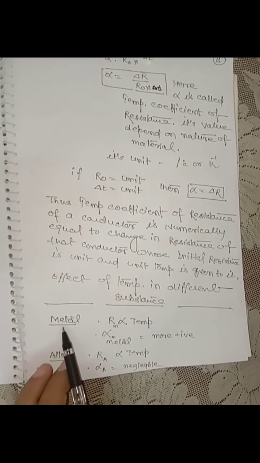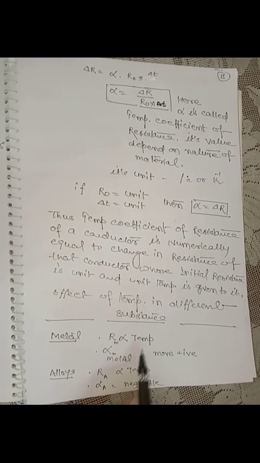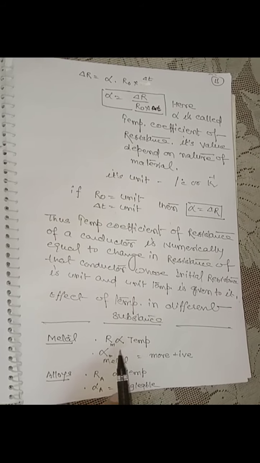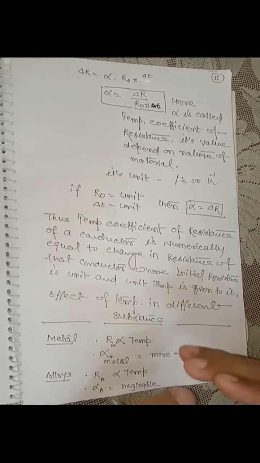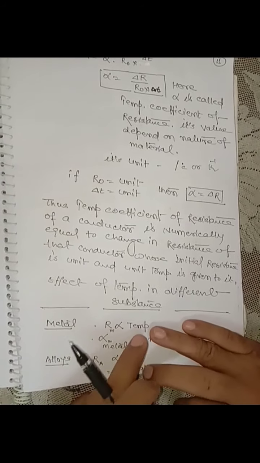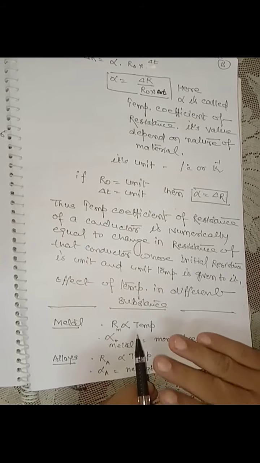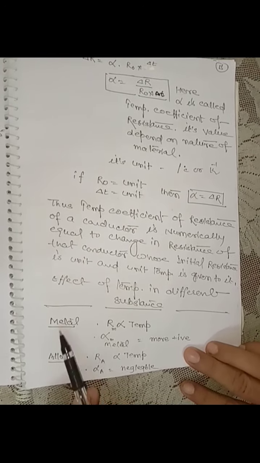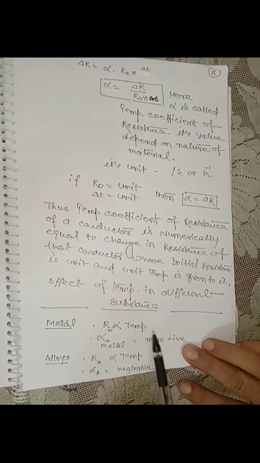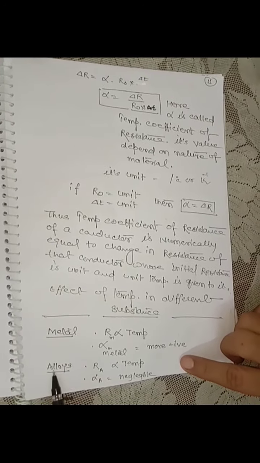So let's see what the effect of temperature is in different substances. In metal, resistance is directly proportional to temperature, meaning if temperature increases, the resistance of the conductor also increases. Why does resistance increase? If temperature increases, the mobility of charge carriers also increases. And since the number of charge carriers in metal is large, they collide with each other, and when they collide, a part of the energy is wasted, or you can say it is heated, and resistance increases. The temperature coefficient of resistance of metal is positive, and if alpha is more positive, the resistance is more. Then alloy.